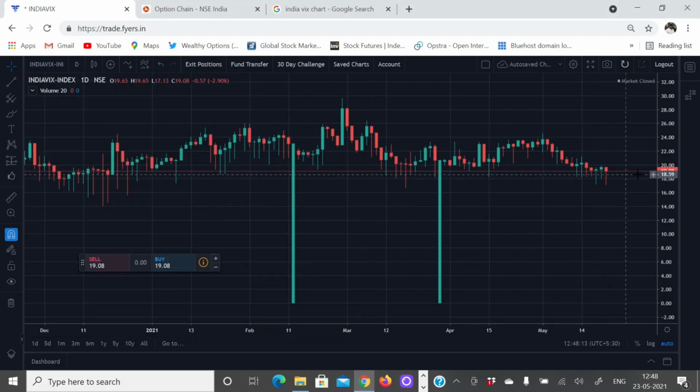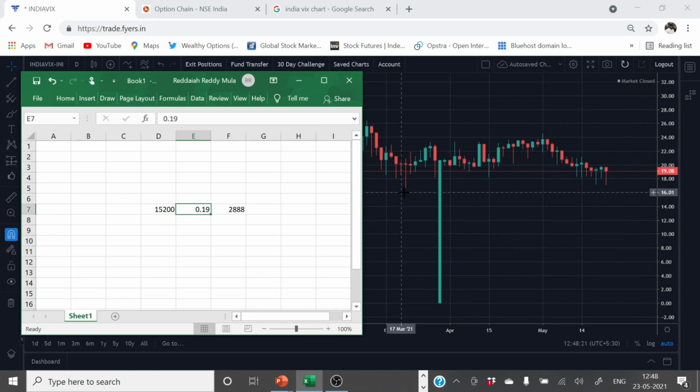So obviously today VIX is at 19. When the VIX was at 23, on that day, the market participants' view was, obviously we need to do small calculations, so 10 days back, market participants' view was Nifty will fluctuate 3,500 points either upside or downside in the next 1 year, right? So this is what India VIX indicates.